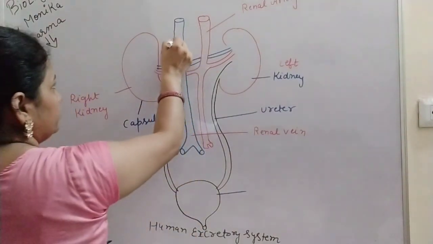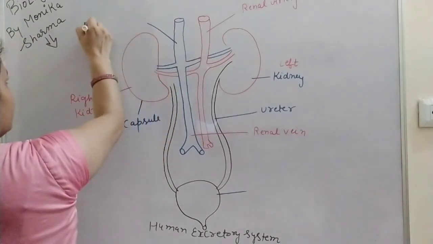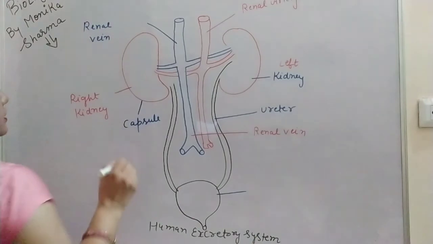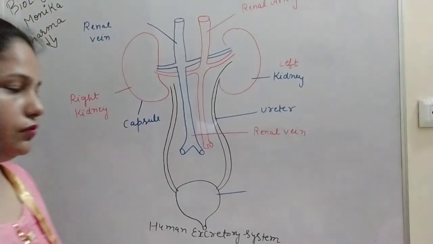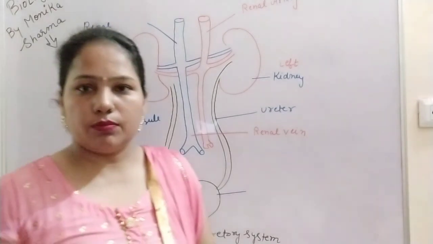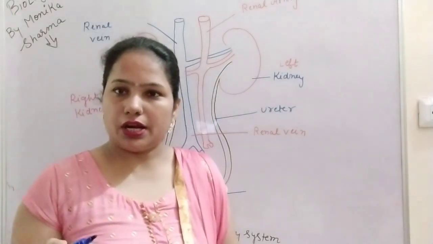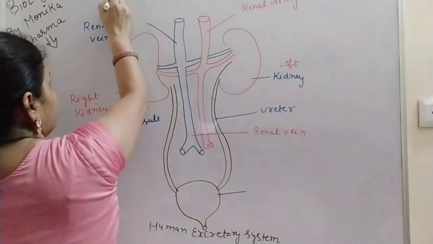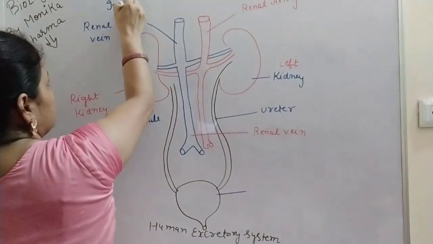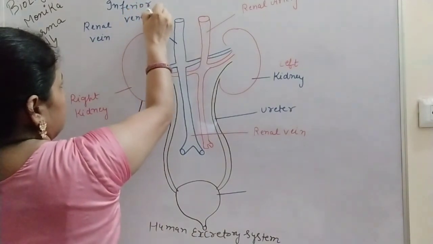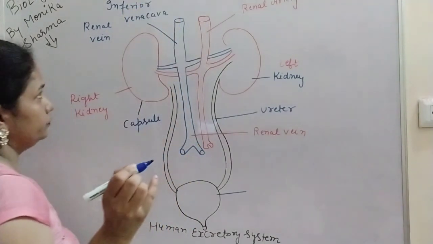So it is the renal vein, or we can say the inferior vena cava, because the vena cava that collects the blood from the lower surface is known as the inferior. So we can write it inferior vena cava also.